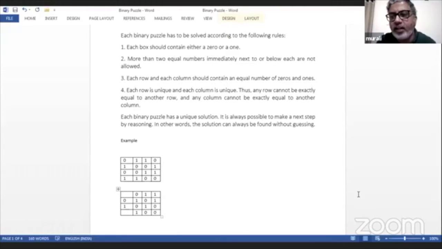Anybody else? We have, I think, Niranjan. What would come in the first row, first column? 0. Great. What would come here? 1. Why?